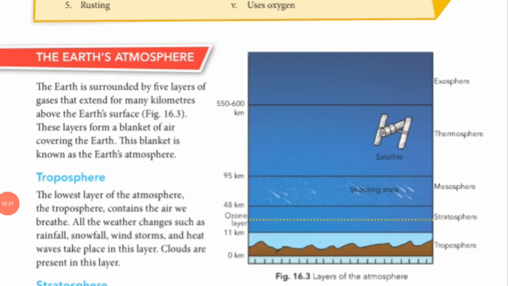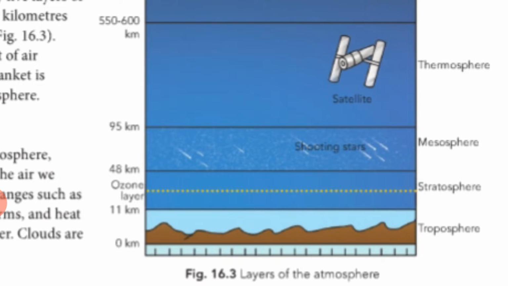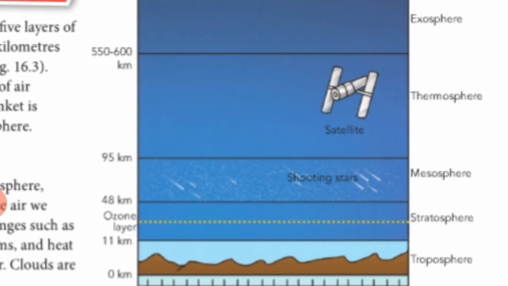Okay guys, our next topic is the Earth's atmosphere. There are major 5 layers of atmosphere, right? It extends for many kilometers above the Earth's surface. All these layers are called the blanket of air which covers Earth, and this blanket is known as Earth's atmosphere. The 5 layers are troposphere, stratosphere, mesosphere, thermosphere and exosphere.